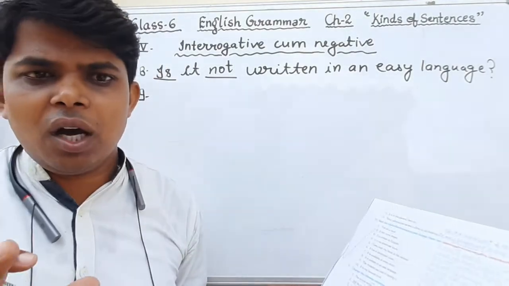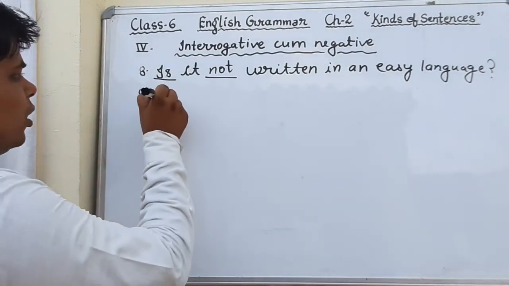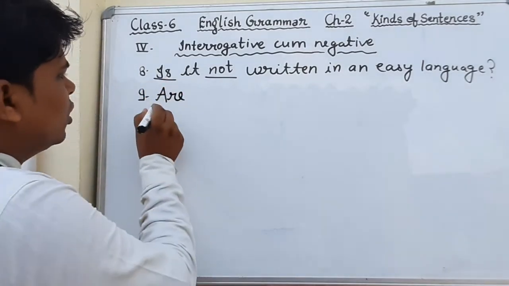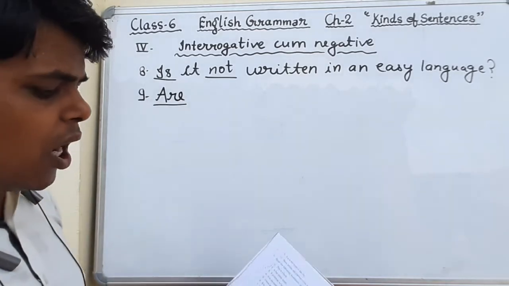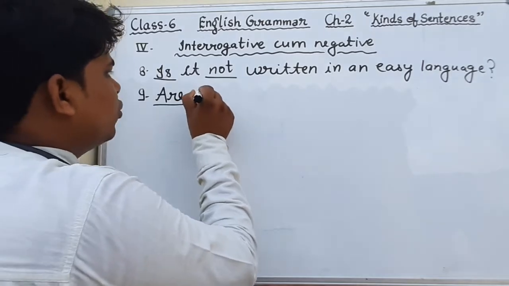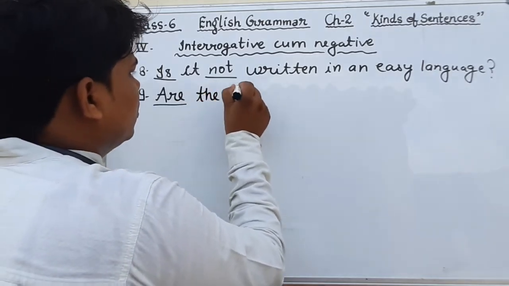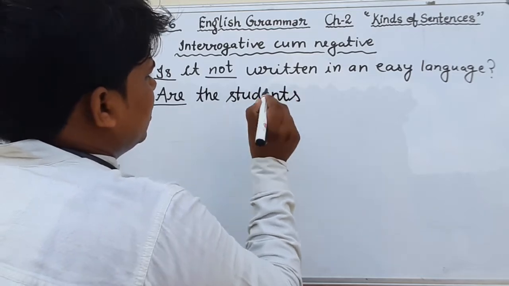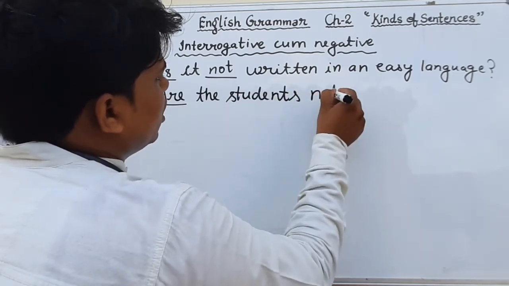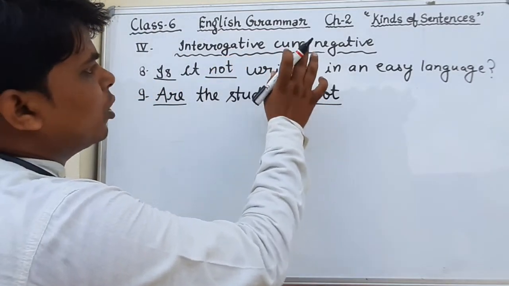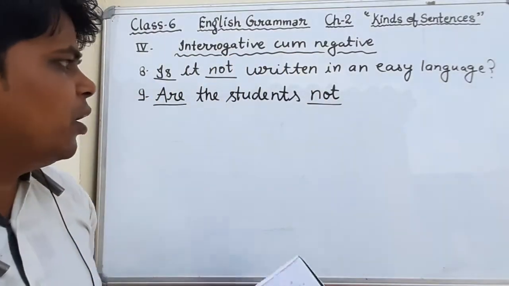Okay, question number 9 is, the students are fond of reading it. Here, what is helping verb? Are. So, in the beginning, for making interrogative, we will use the helping verb are. Then after, what is subject here? The students. Are the students. Then after, we will use negative word not, because we have to make the sentence negative cum interrogative.